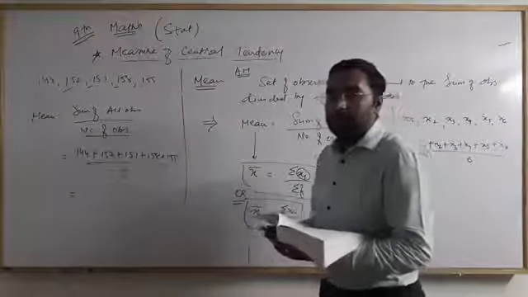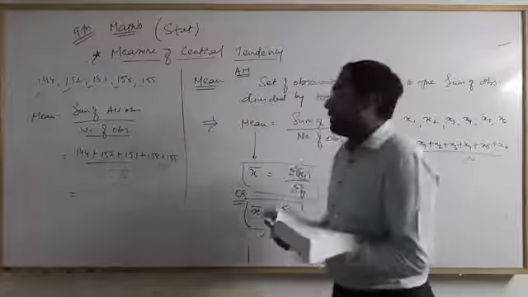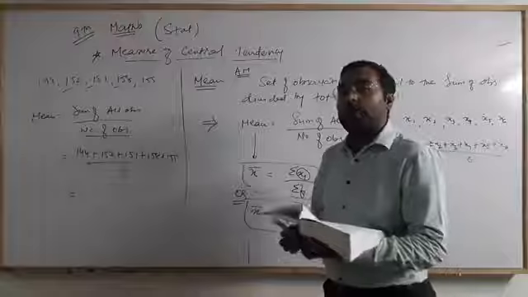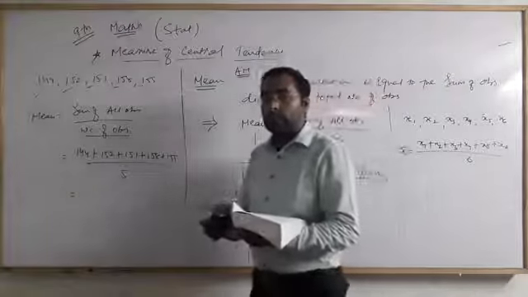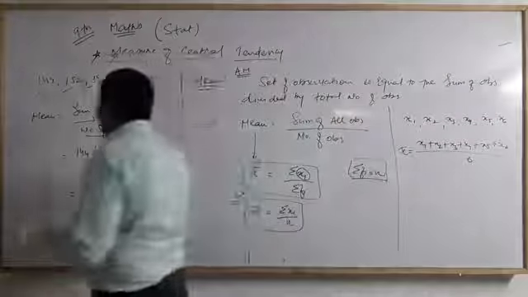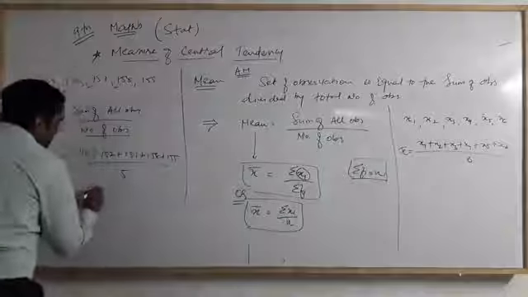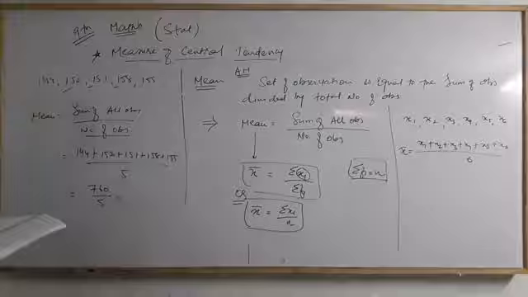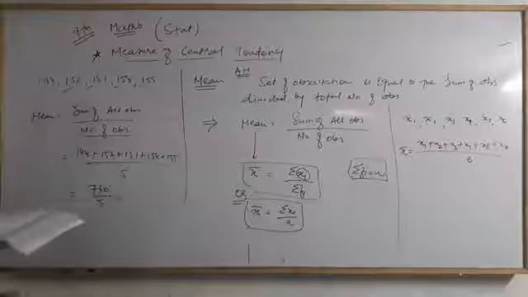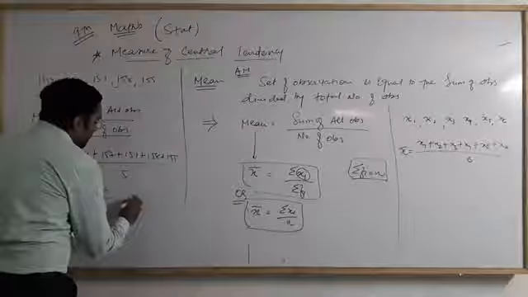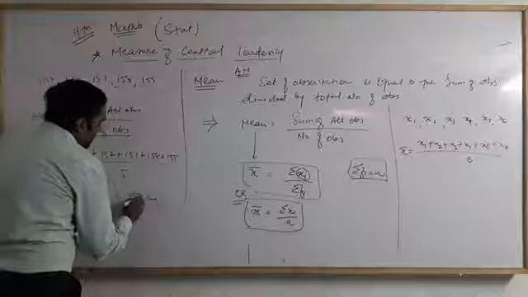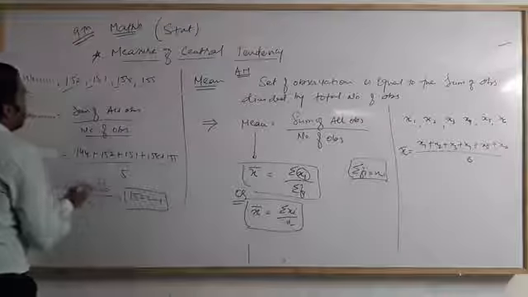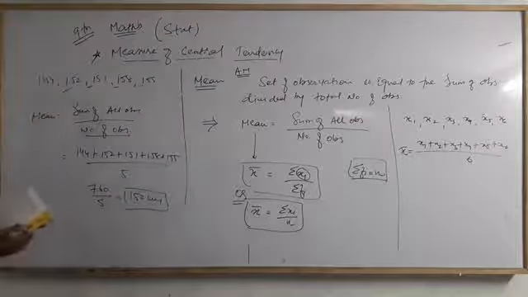Kindly please add fast. Which number do you get by adding them? That is 760, right? Correct? That is 760 divided by 5. So 760 divided by 5. What is my answer? My answer is 152 centimeter. So my mean of the given data is 152 centimeter.